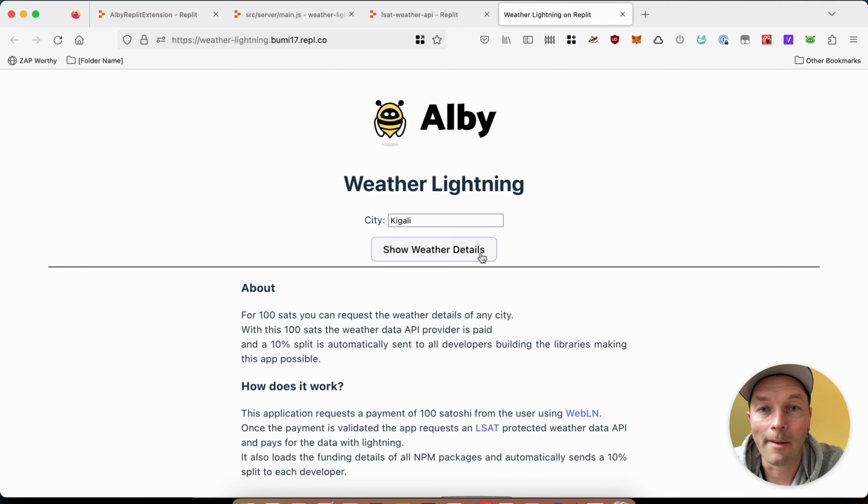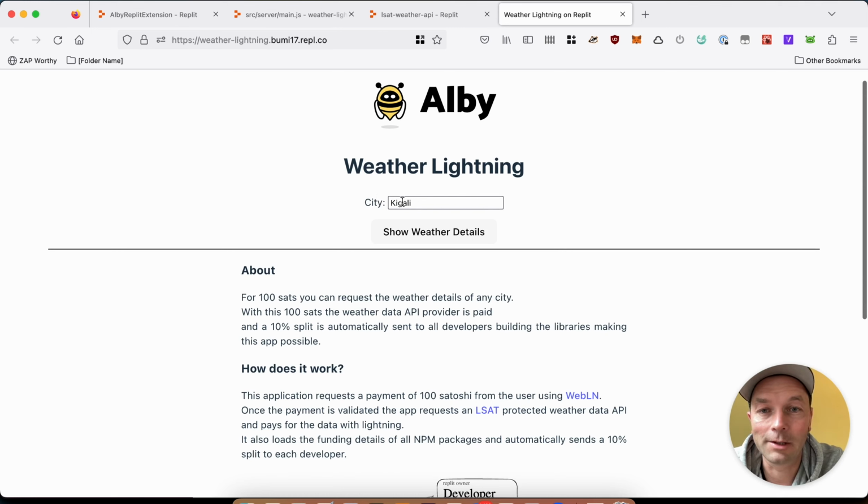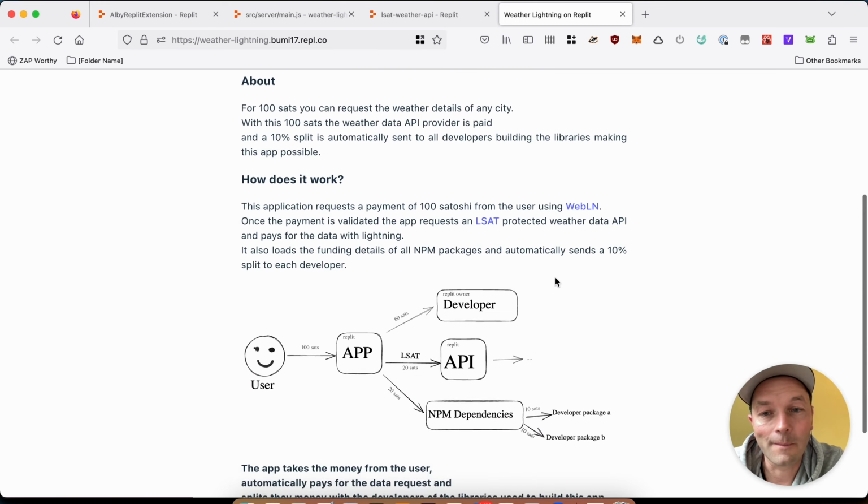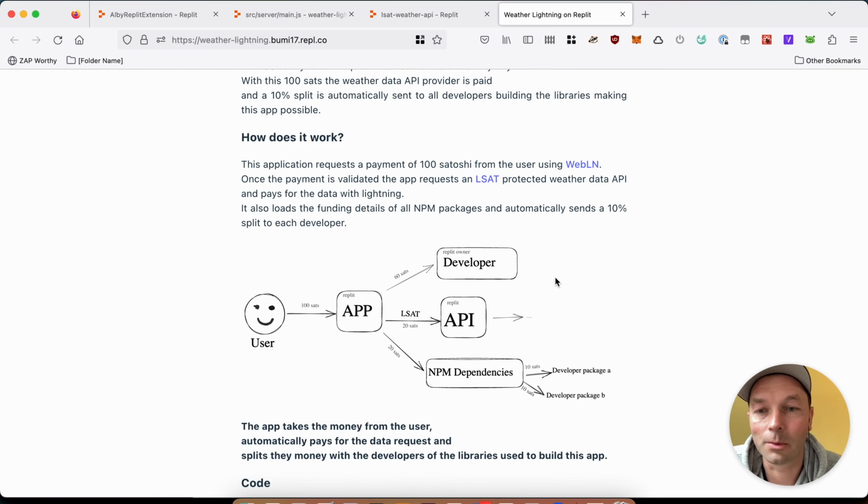So we've built a small weather application that allows users to check the weather for any city here. But the special part is this application is connected to the Lightning network, so it requests a payment from the user to check the weather, and it uses that money to do the API call to the weather API and to pay the weather API using Satoshis. And it is also doing split payments of the money to all the NPM dependency developers that build libraries that make this application possible.